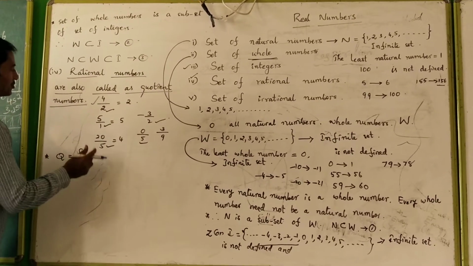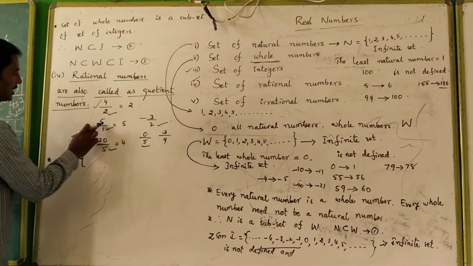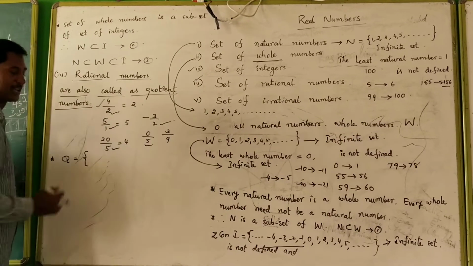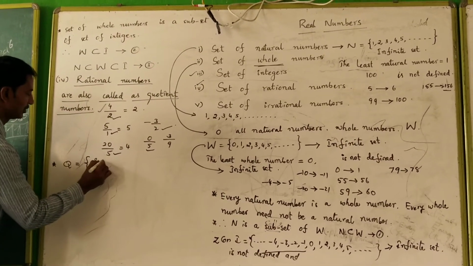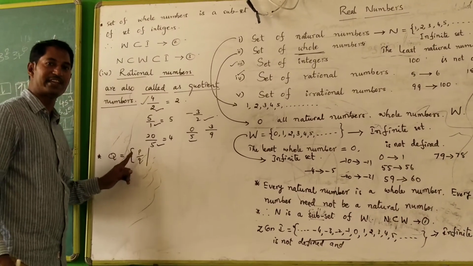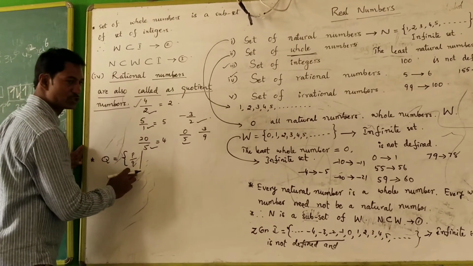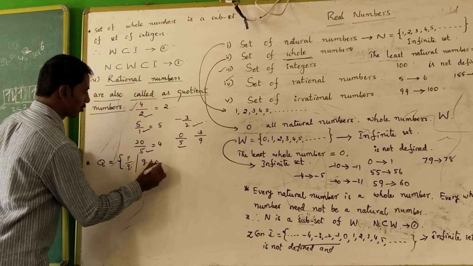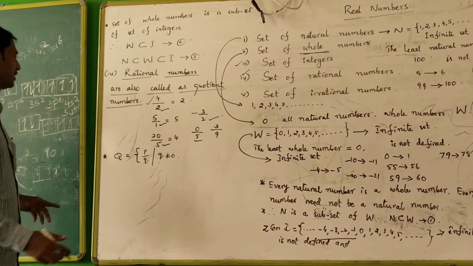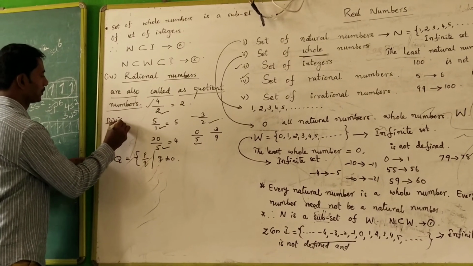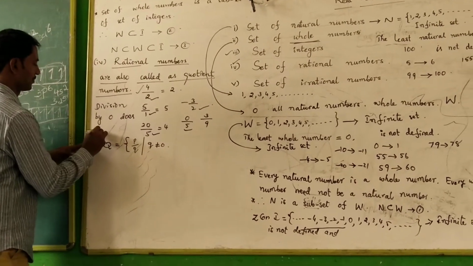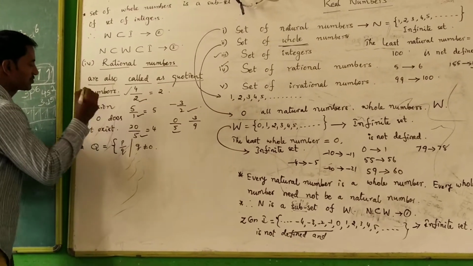Q is equal to numbers in the form of P by Q. Every quotient number can be represented as P divided by Q, such that Q is not equal to 0, because division by 0 does not exist.